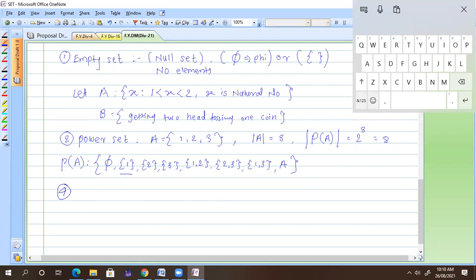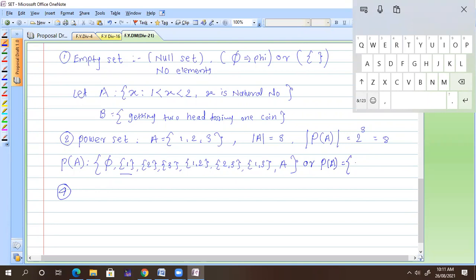Sir, how can we define it in a set builder form? This is nothing but the tabular form. And if you want to find it in a set builder form, we can write, suppose I define again P of A contains all subsets.